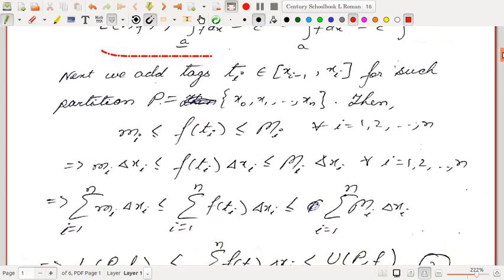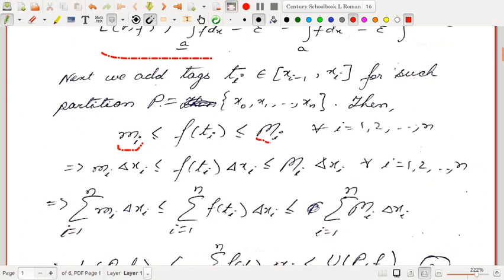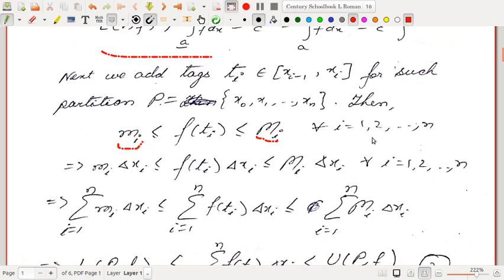Next we take any tags. Let us add tags ti to the intervals [xi-1, xi] for such a partition P. Then since f is a bounded function, it will have the infimum and supremum in each subinterval. I have not written them explicitly here, so you may write that small mi and capital Mi are the infimum and supremum of f in the interval [xi-1, xi].